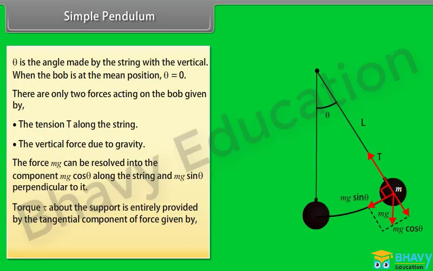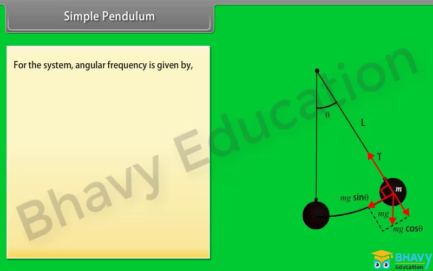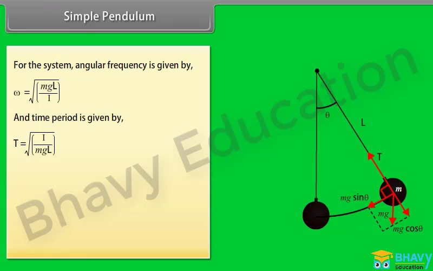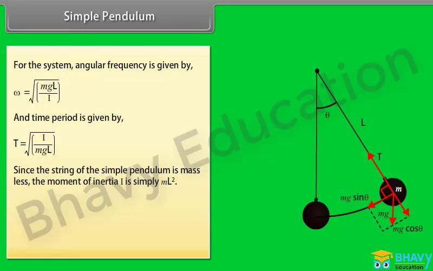Torque about the support is entirely provided by the tangential component of force, given by tau is equal to minus L mg sin theta. For the system, angular frequency is given by omega is equal to square root of mgL upon I, and time period is given by T is equal to square root of I upon mgL. Since the string of the simple pendulum is massless, the moment of inertia I is simply mL square. Now, the time period of a simple pendulum is T is equal to square root of L by g.